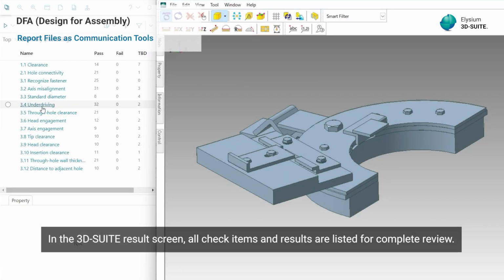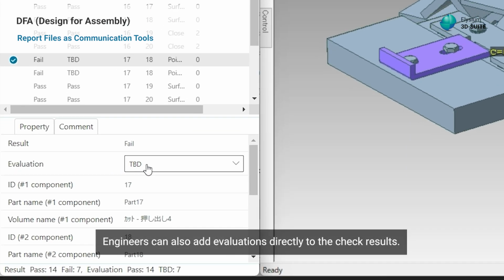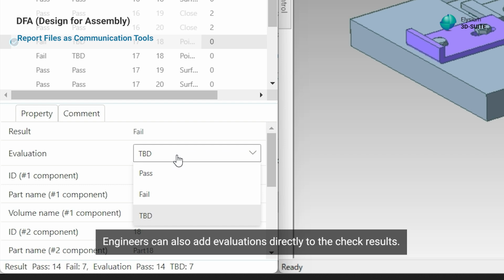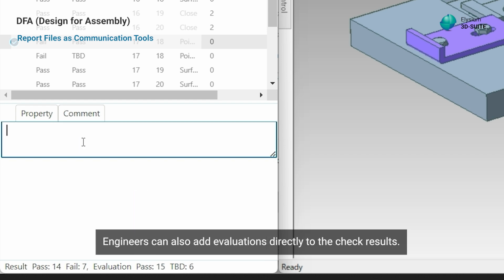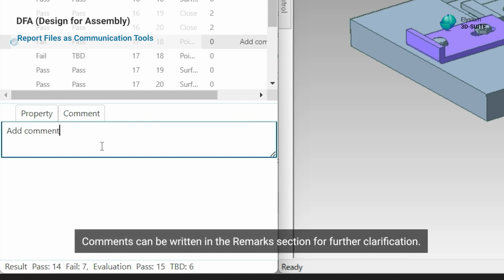In the 3D-SUITE result screen, all check items and results are listed for complete review. Engineers can also add evaluations directly to the check results. Comments can be written in the remarks section for further clarification.